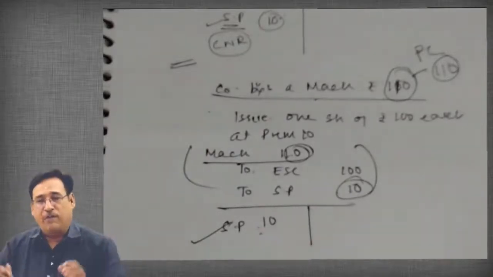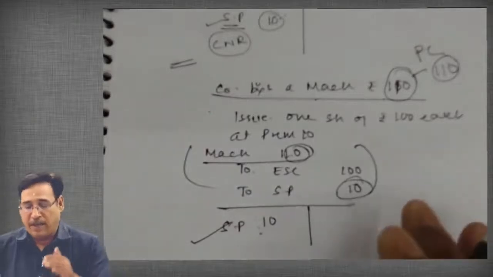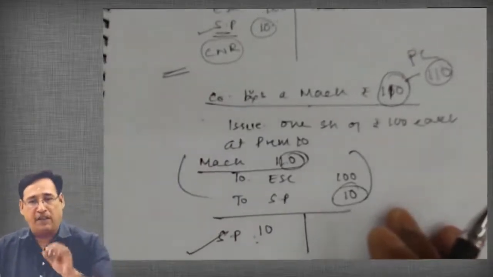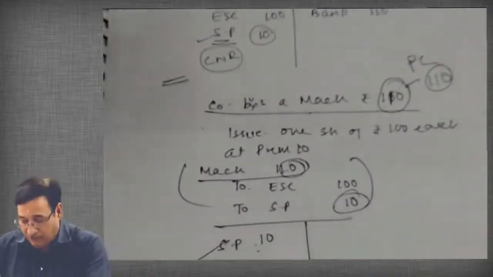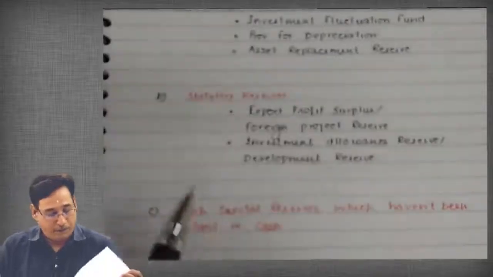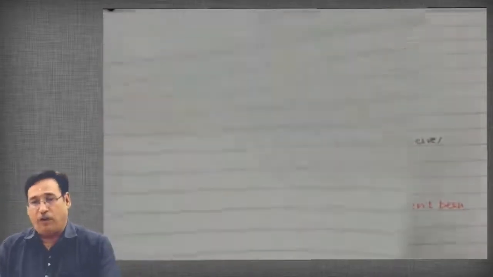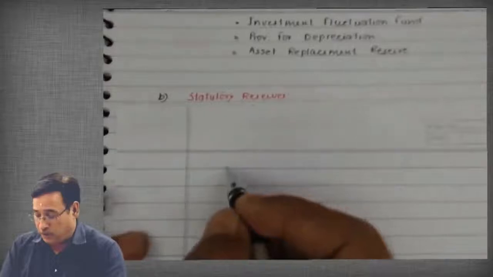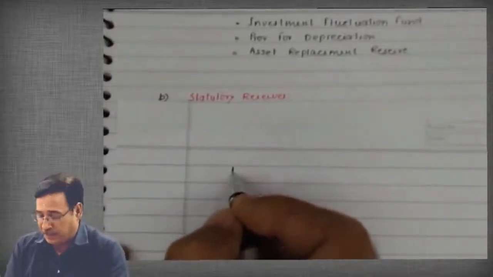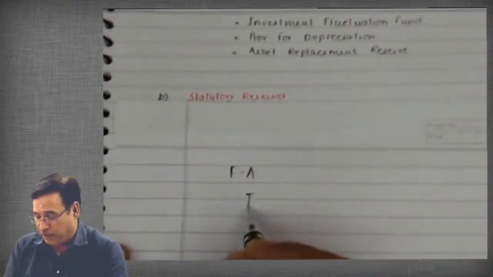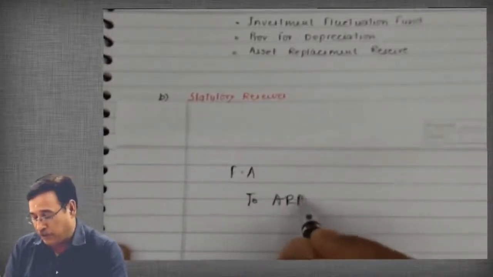So different types of capital nature reserves can be segregated into two categories, realized in cash and not realized in cash. I will give you another example. Suppose there is an appreciation in a fixed asset. My entry will be fixed asset account debit to asset revaluation reserve.